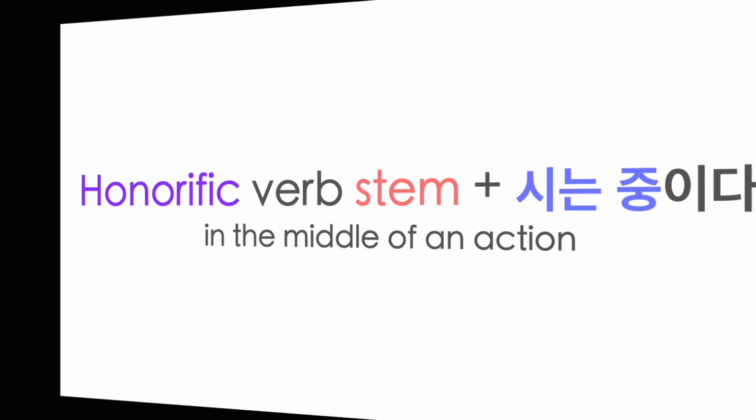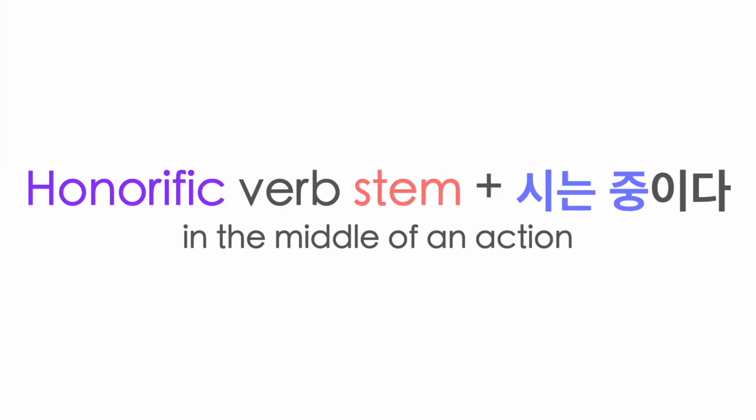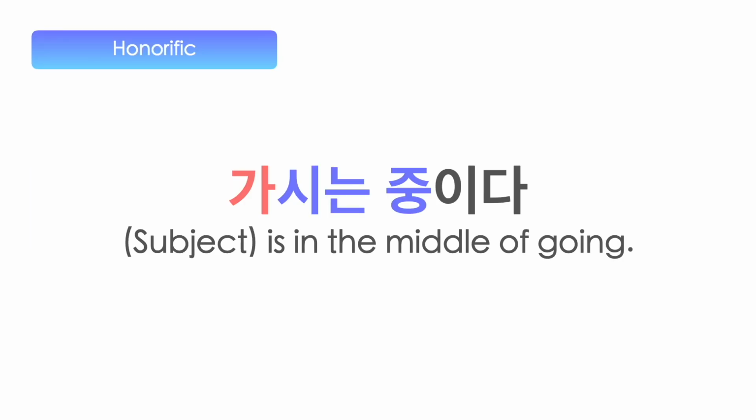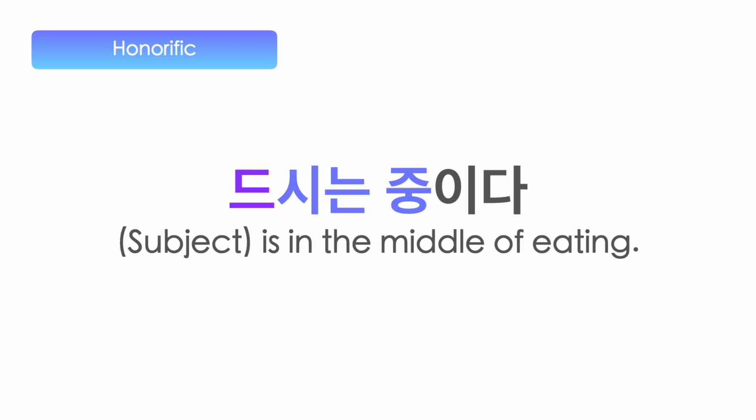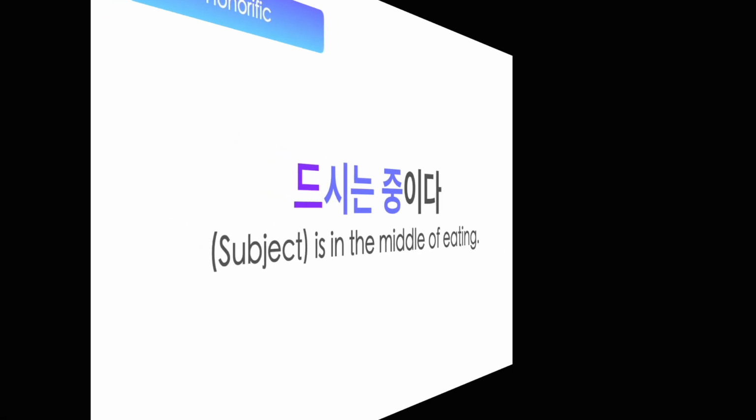For an honorific verb stem, a matching honorific verb ending 시는 중이다 needs to be used. 가다 does not have a separate honorific verb, so we take the original verb stem and make it honorific by saying 가시는 중이다. 드시다 is an honorific form of verb to eat, therefore 드시는 중이다 is a proper expression.